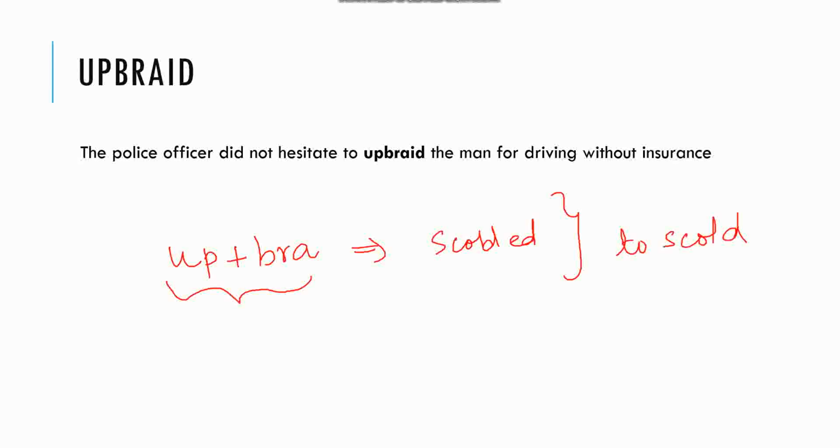Now let's look at the context where it is used in a sentence. The police officer did not hesitate to scold the person who was driving without insurance. So someone was driving without insurance and the police officer scolded him without any hesitation. So the meaning of upbraid is to scold. It's very easy to remember the word because upbraid is a composition of up plus BRA. It's an activity which will lead to some scolding. Correct? Now let's move on to the next word.